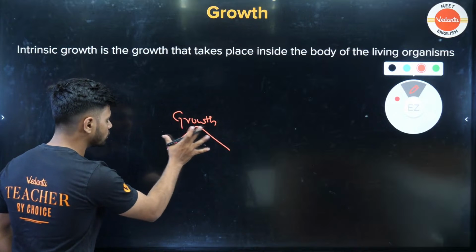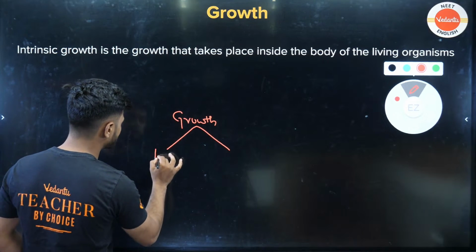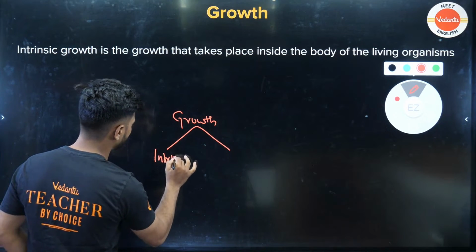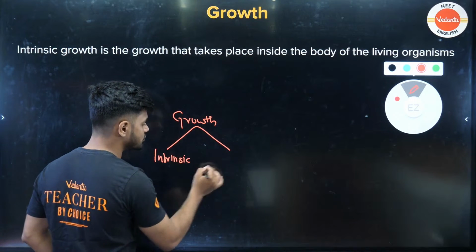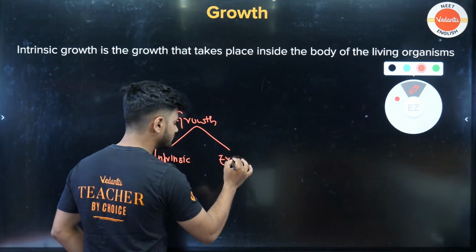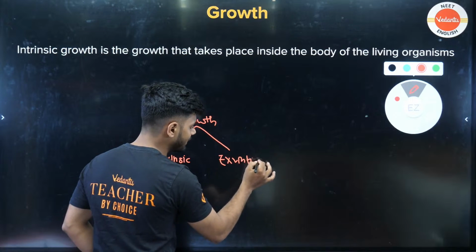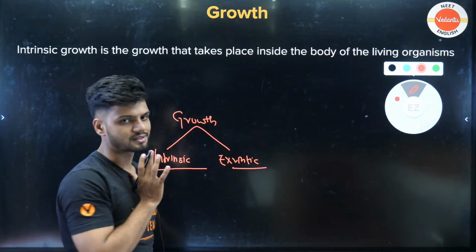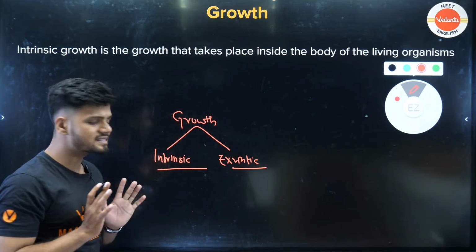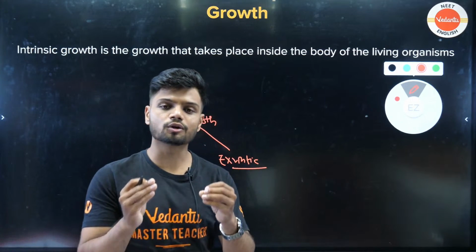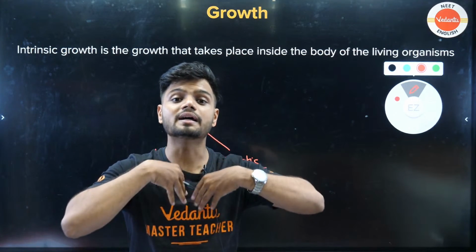When we talk about growth, there are two types. One is called your intrinsic growth. The other one is called extrinsic. Intrinsic as well as extrinsic. Now, what is intrinsic growth, students? Intrinsic growth is growth which is happening from the inside.